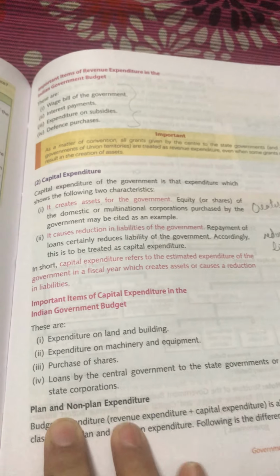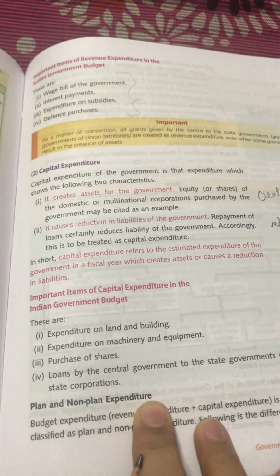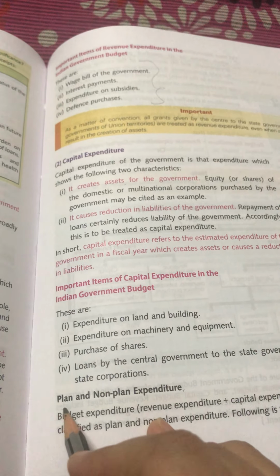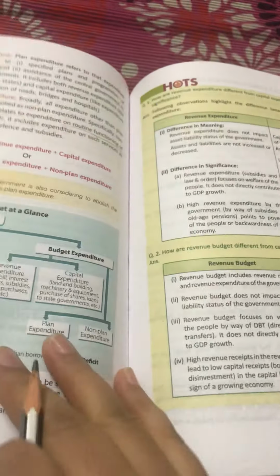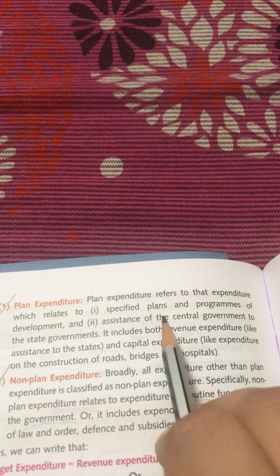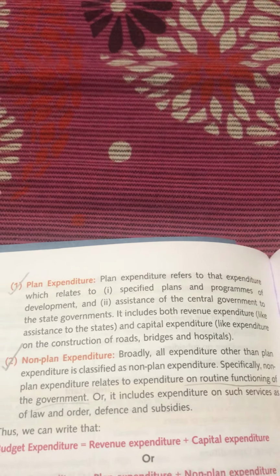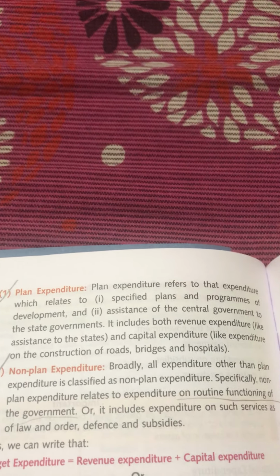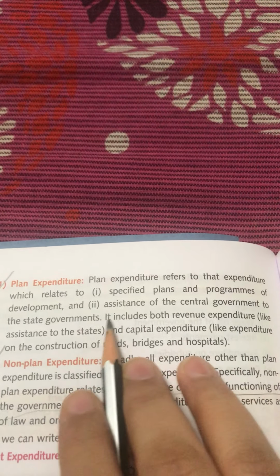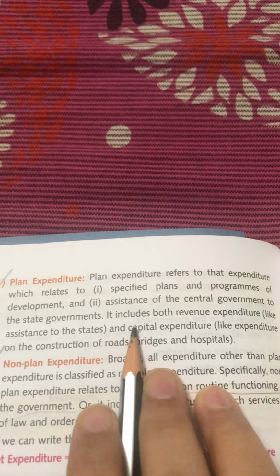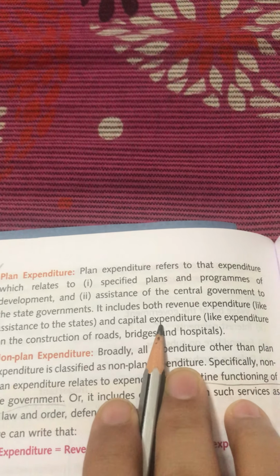Now coming to the plan and non-plan expenditure. All the expenditure which has been done by the government in the budget has been divided in two parts, the plan and non-plan expenditure. Now what is a plan expenditure? It refers to the expenditure which relates to specified plans and programs of development. When the budget is prepared, naturally, they have many schemes and plans for the coming financial year. So that is a plan expenditure. Assistance of the central government to the state government, which is always there. It includes both revenue expenditure and capital expenditure.